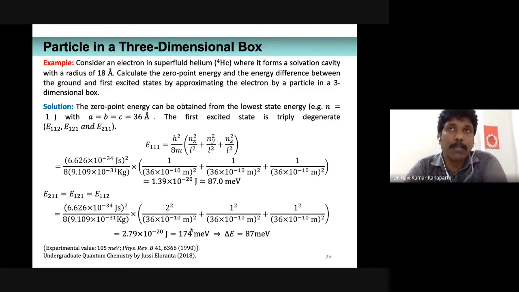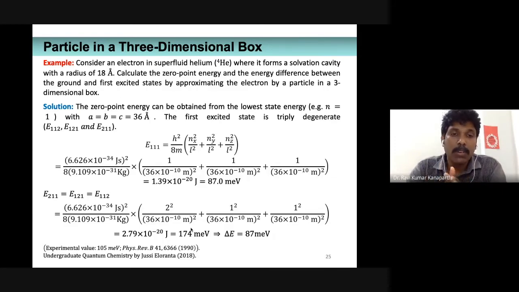I mean, this is an approximate method that we are calculating, but the cavity size has been determined experimentally by some method, wherein they have found that the experimental value is 105 million electron volt. Okay, experimentally it is found that the energy difference is 105 million electron volt.